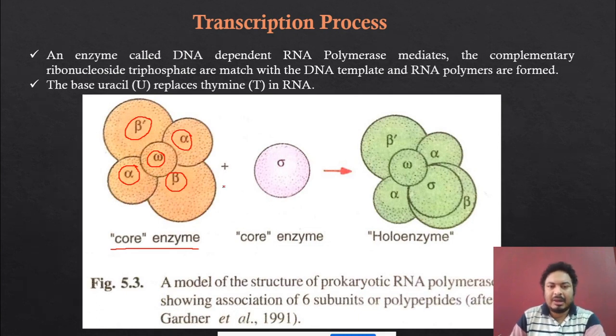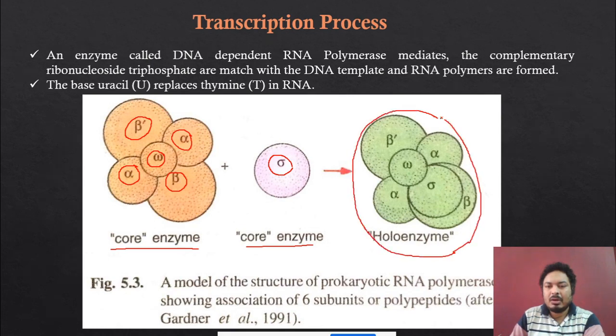Then another polypeptide chain is there, which is called sigma. When the sigma molecule binds with this core enzyme, they produce a new type of enzyme, which is called the holo enzyme.